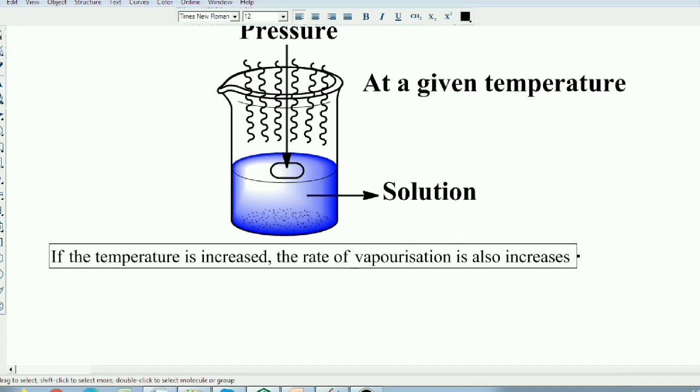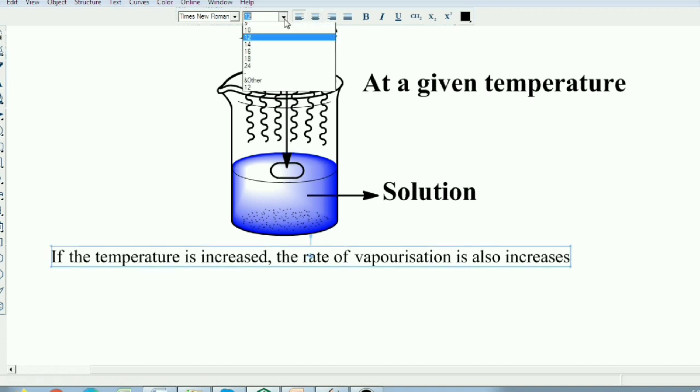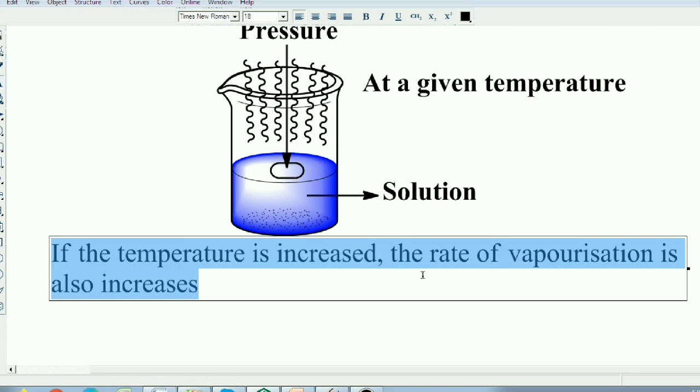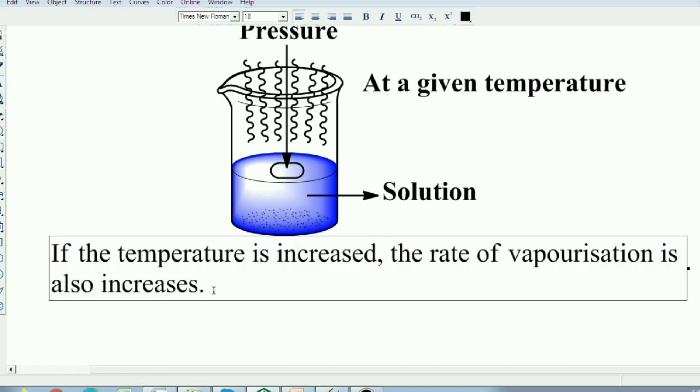If the temperature is increased, the rate of vaporization also increases. Therefore, the number of vapor molecules on the surface of the liquid increases, and therefore the vapor pressure also increases.